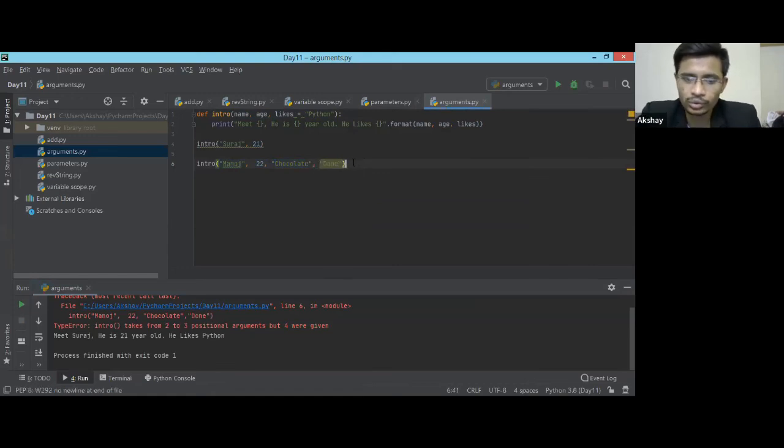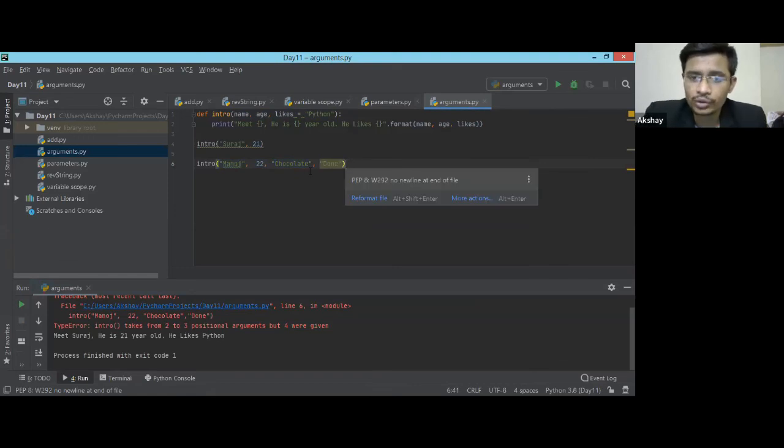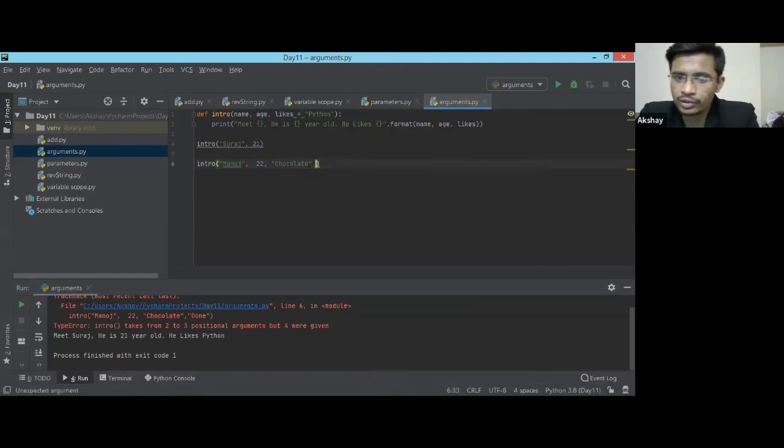So the statement which I made earlier, you have to match the number of arguments. If there is one parameter in the function, you have to pass one argument. If there are four parameters mentioned, you have to pass four. Right now we mentioned three parameters, so you have to pass three arguments. You don't have any choice. But here is an exception where we learn the default argument. When you do not pass anything, by default it will take Python.